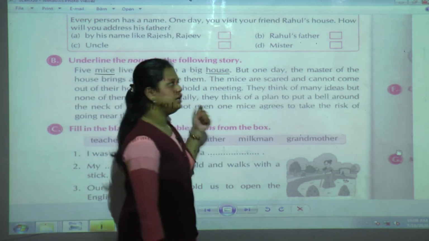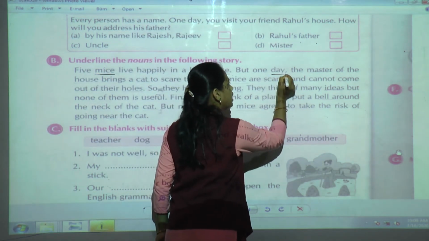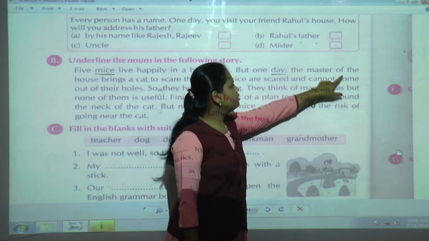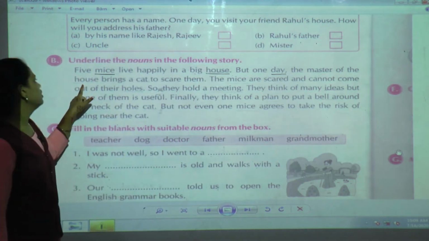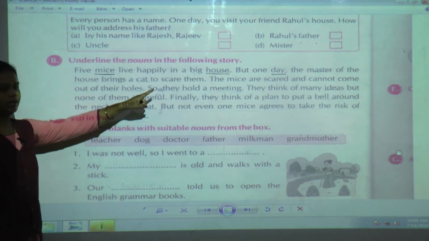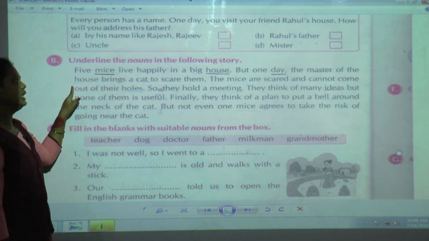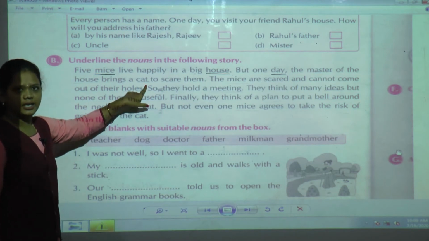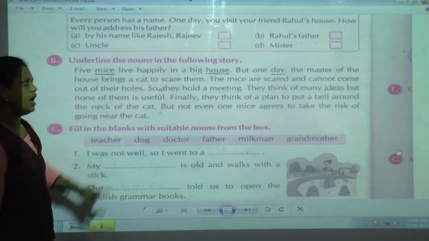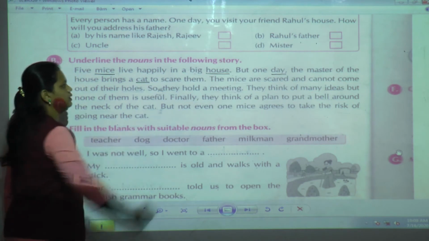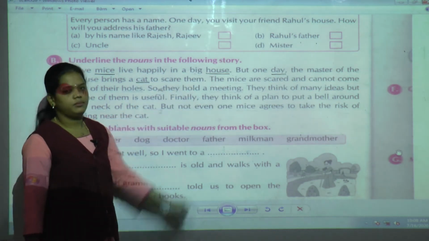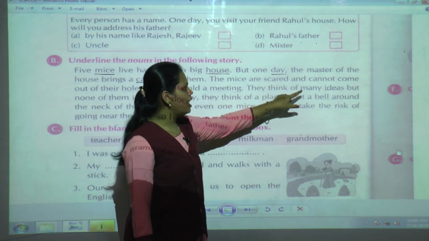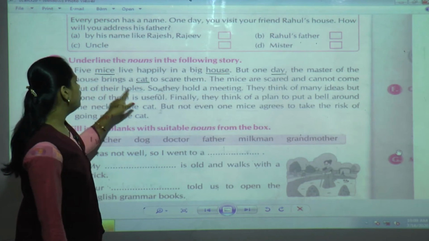Here, one day. Day is also a thing we can say. Next is the master of the house. We have already underlined house, so there is no need to underline it again. Okay. Now brings a cat. Cat is the name of an animal, so we can underline it here. Next is: The mice are scared and cannot come out of their holes.